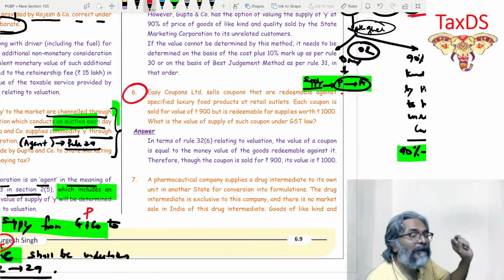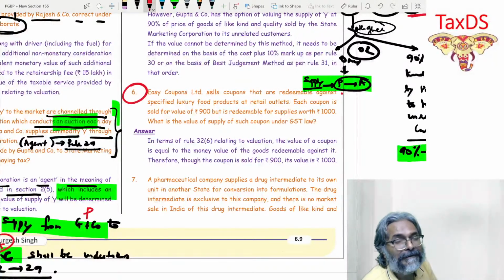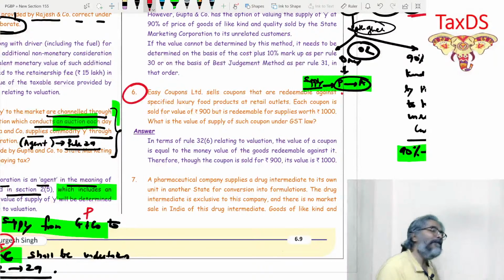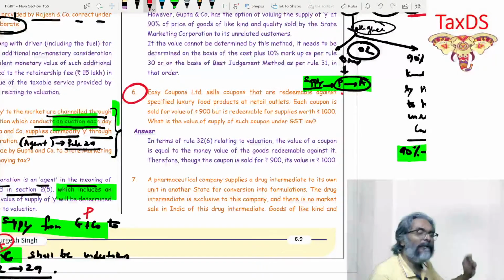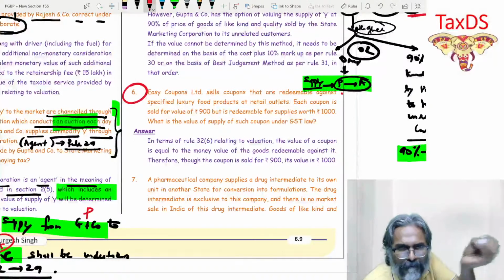So what is the value to be adopted as far as rule 32 is concerned? The answer is the value for which the coupons can be redeemed becomes the value under rule 32(6). It is not the price that you have paid for the coupon.